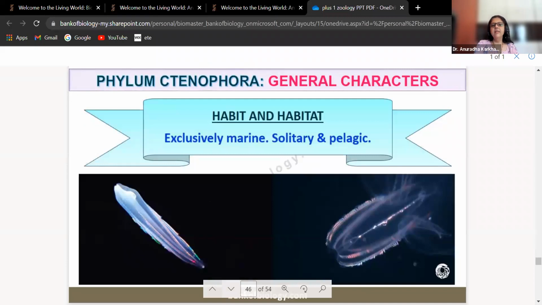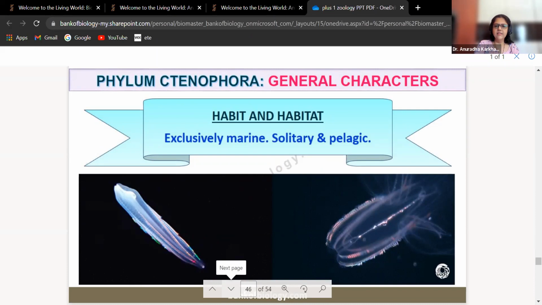Habit and habitat: exclusively marine habit. And what is the habitat? Solitary and pelagic. What do you mean by pelagic? They are going to be found in the water level, meaning lower levels of the water. That is called pelagic lifestyle. Okay? Exclusively marine.